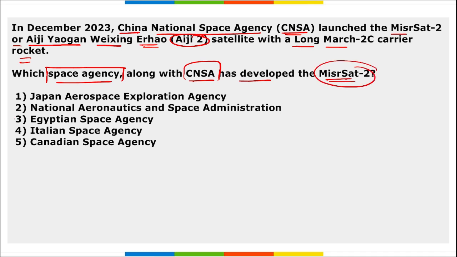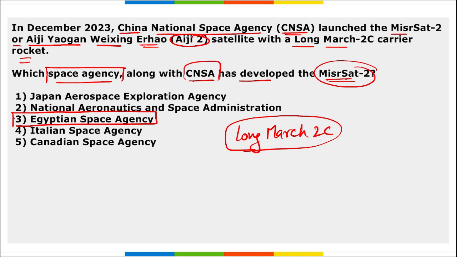So this Misrsat 2 was developed by the Egyptian Space Agency. It was carried into space using the Long March 2C carrier rocket, and it is of China. This satellite Aji-2 is also of China. This CNSA is the space agency of China.